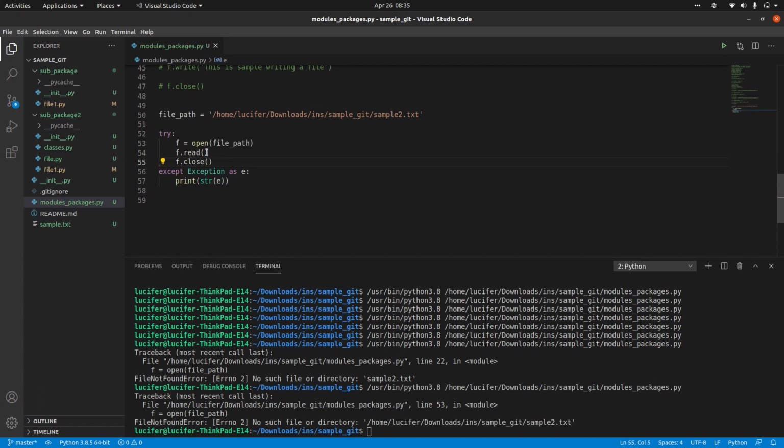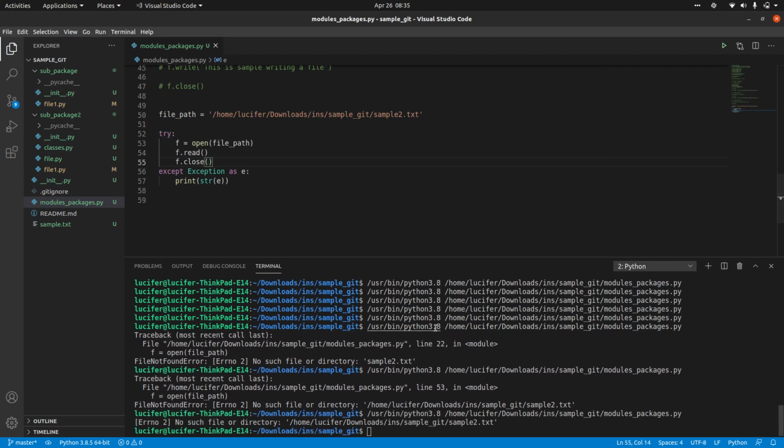So we are basically opening, reading and closing. If anything is throwing an error, we will just print that exception. Rather than throwing the error, we are just showing the error message, right? So this is how we used to do try except blocks.